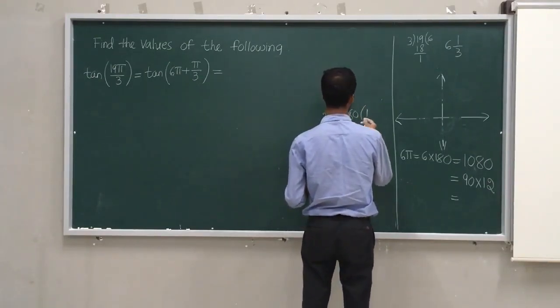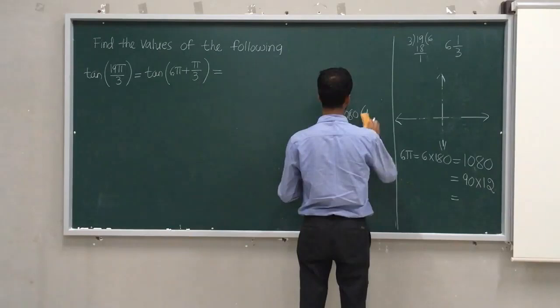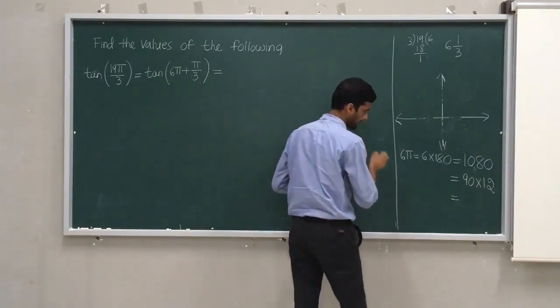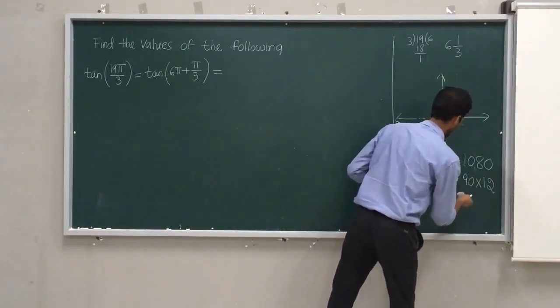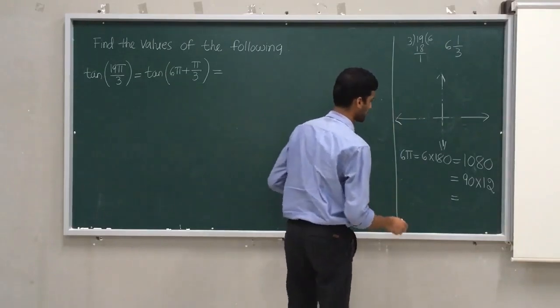It is a bit difficult. So it is nothing but 90 times 12.